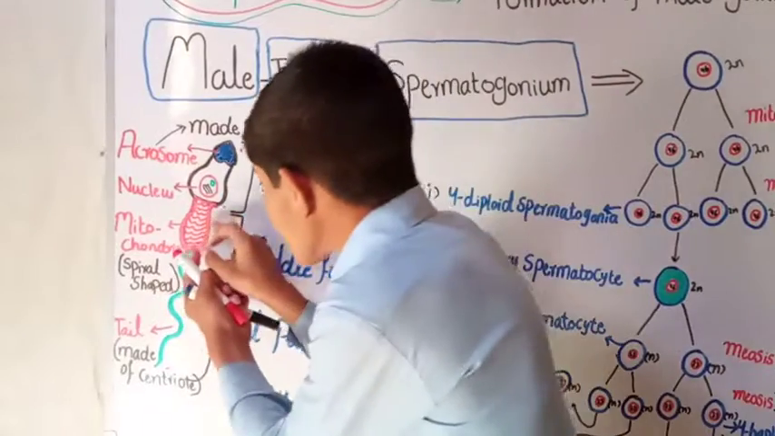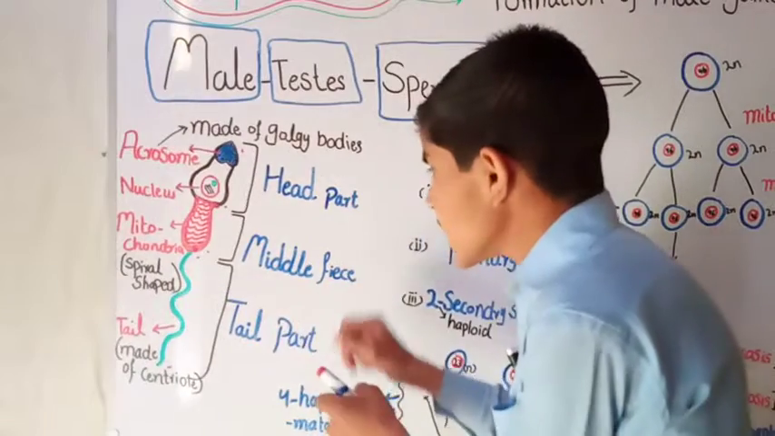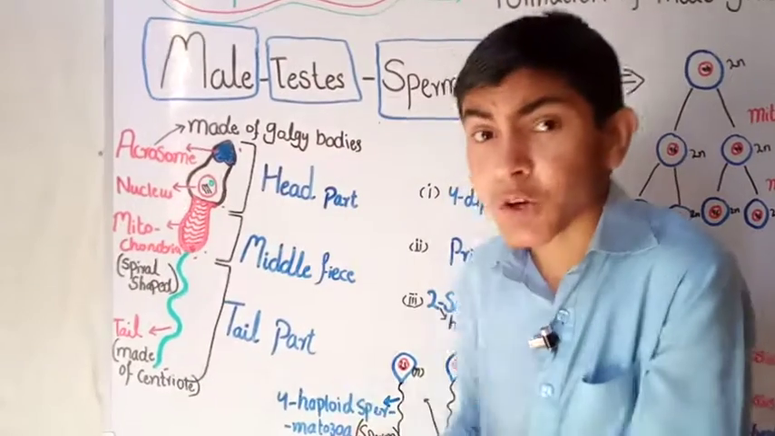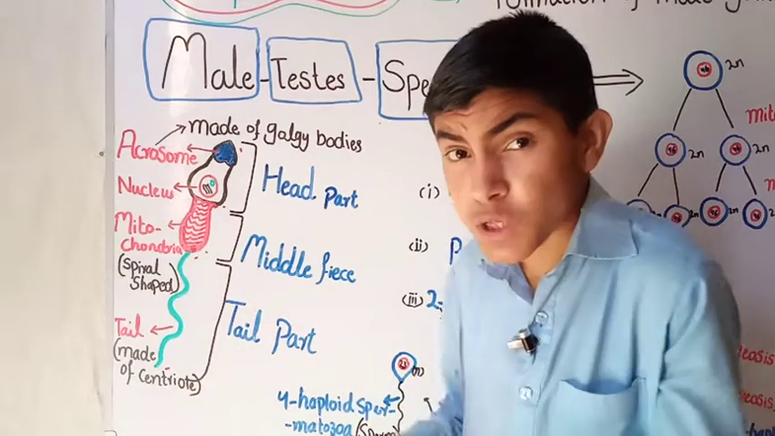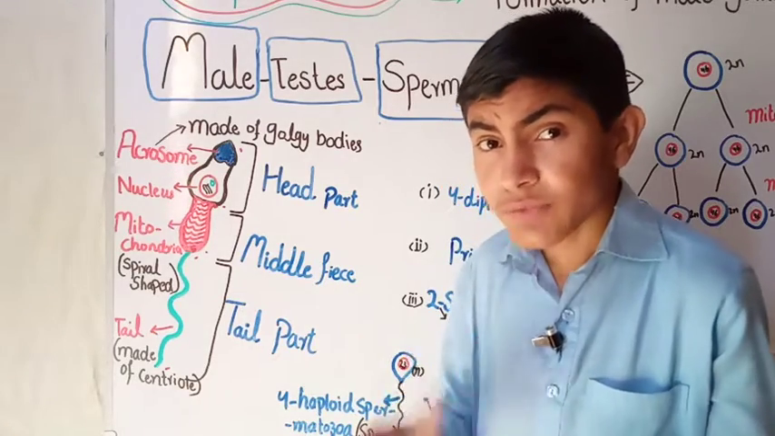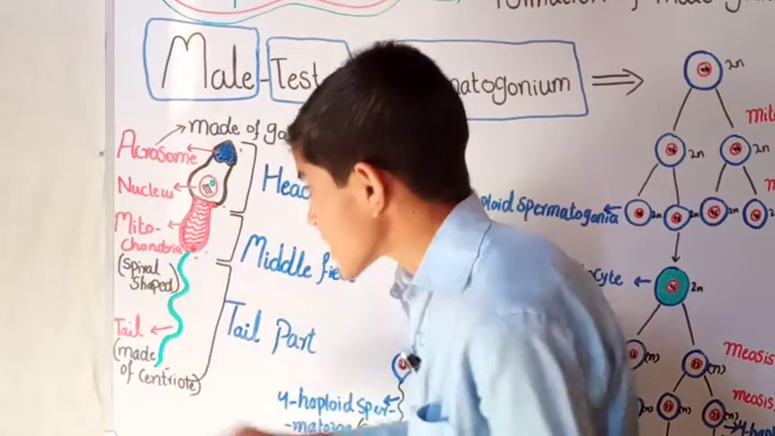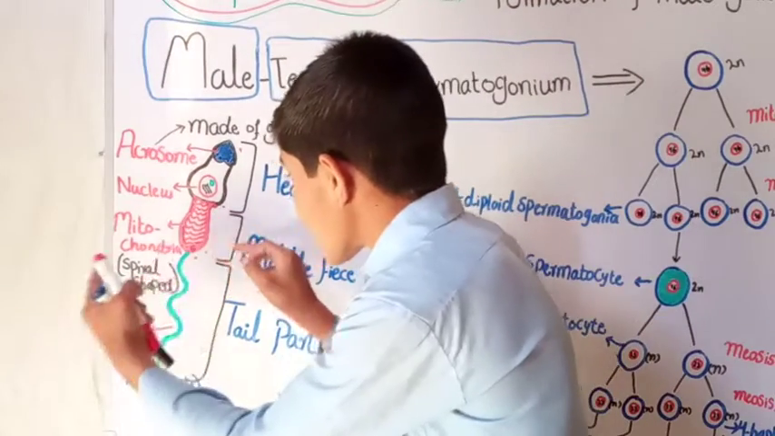And here you can see the middle piece. This whole portion contains mitochondria, which are the powerhouse of the cell and provide energy for the whole sperm. It has a spiral shape. You can see here, a spiral-like shape.